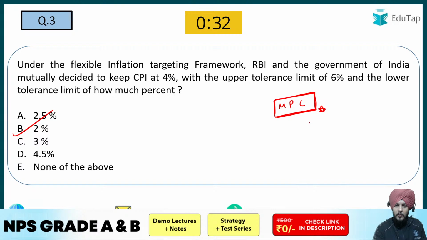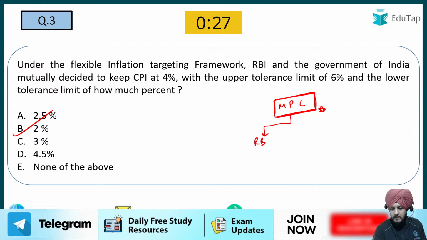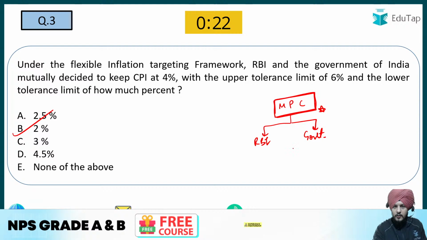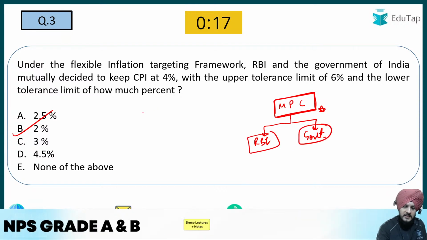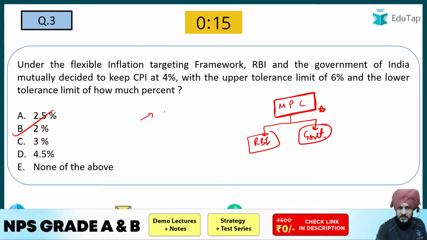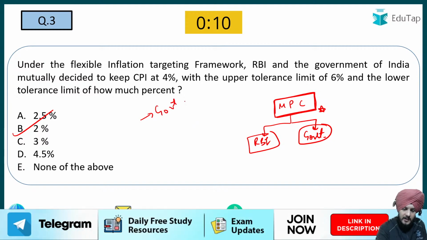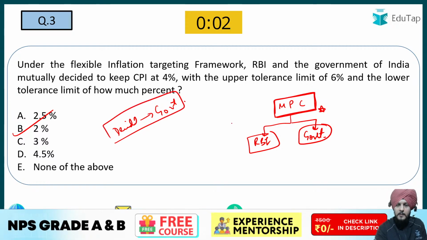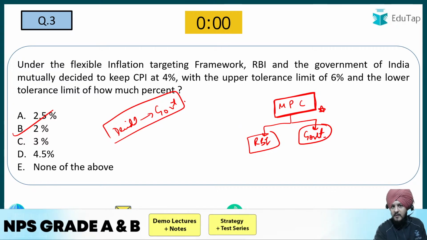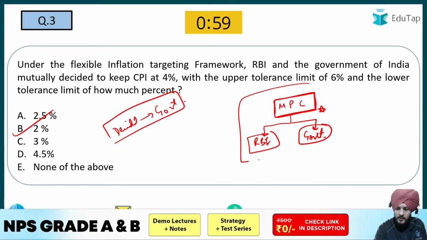Now, what happens in the case of the Monetary Policy Committee? It has members both from the side of the RBI as well as from the side of the government. The government decides what the inflation target is going to be. I'm again saying, who decides the inflation target? It is decided by the government, not by the RBI. But whose job is it to manage this inflation target within a certain range? It is the job of the Monetary Policy Committee.